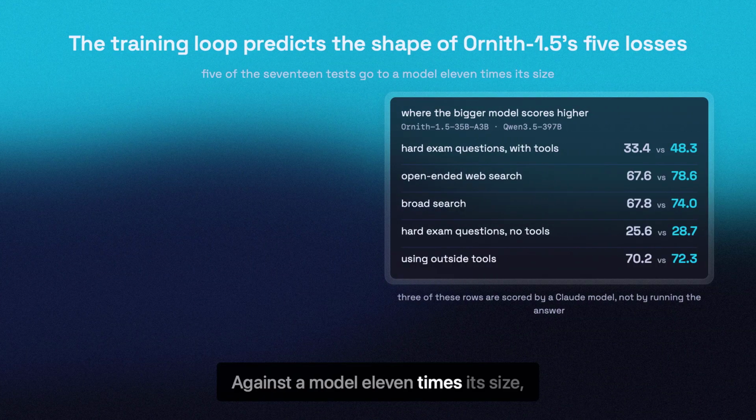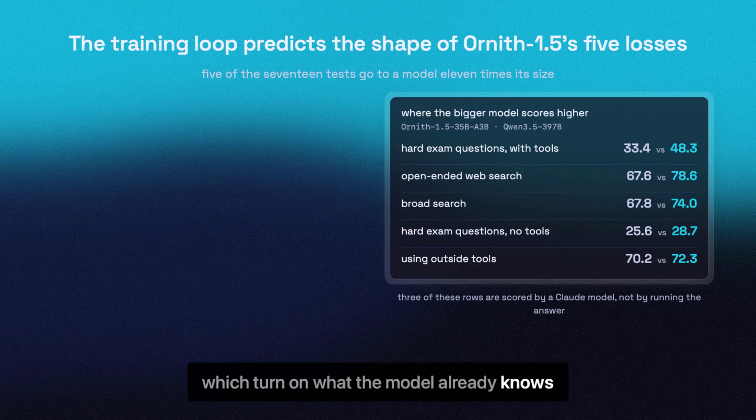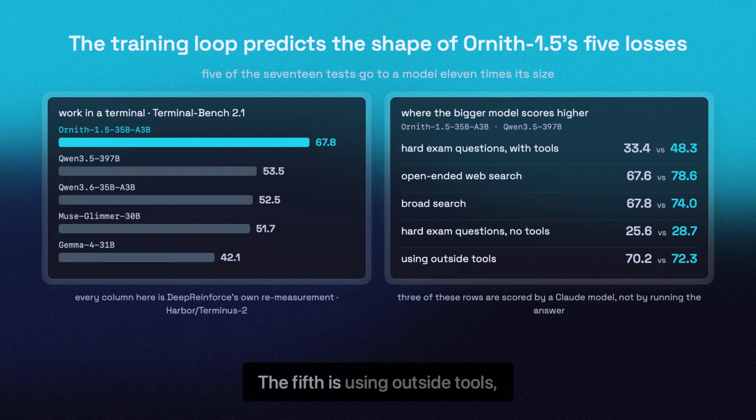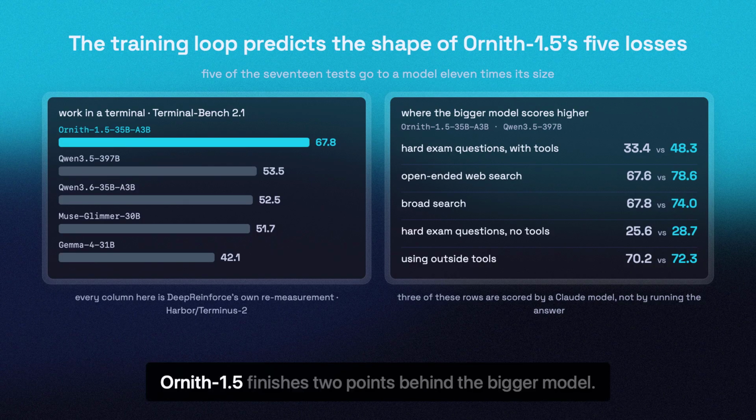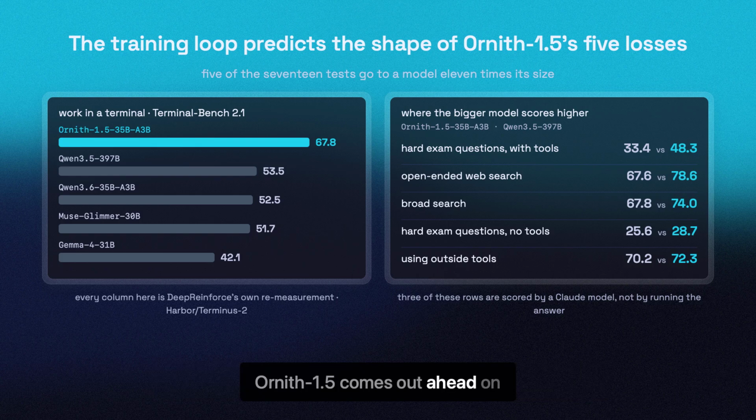Against a model 11 times its size, Ornith-1.5 comes up short on 5 of the 17 tests. 4 of the 5 are exam questions and web search, which turn on what the model already knows or can go find. The 5th is using outside tools, which a checker can mark. And on that test, Ornith-1.5 finishes 2 points behind the bigger model. Ornith-1.5 comes out ahead on the other 12 tests: work in a terminal, fixing real code repositories, writing a repository from a description. That is what the training loop pays for.